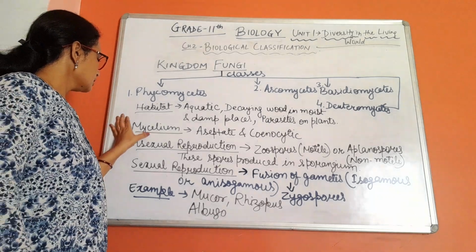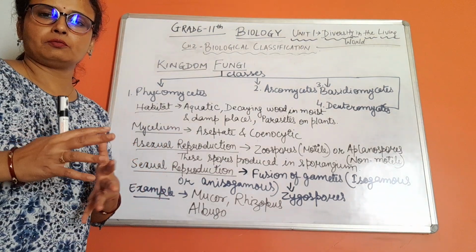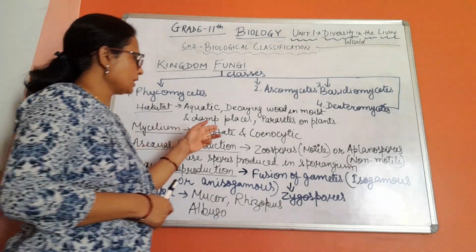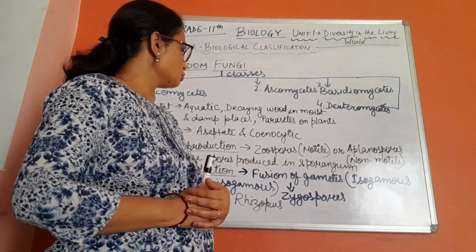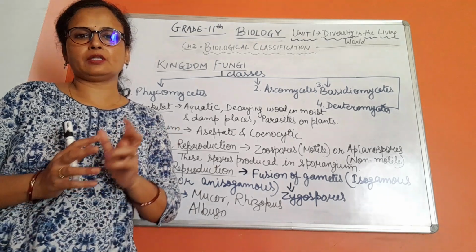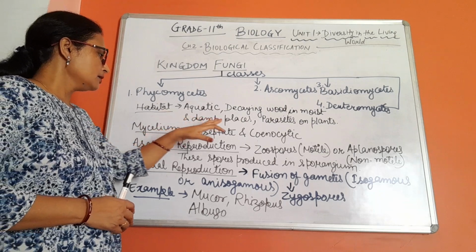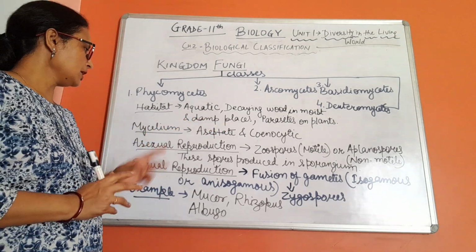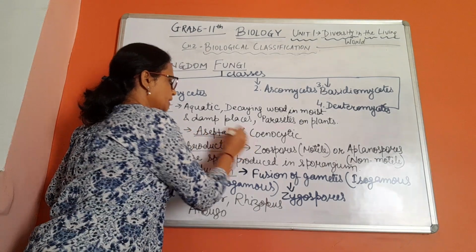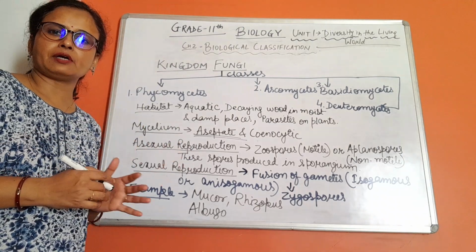Now next is mycelium. Mycelium is the fungal body. What is the type of fungal body in Phycomycetes? It is aseptate and cenocytic. First we need to know what is septate. Septate means when the fungal mycelium, the hyphae, is divided by some wall. But if it is aseptate, that means the fungal hyphae are not divided by wall.